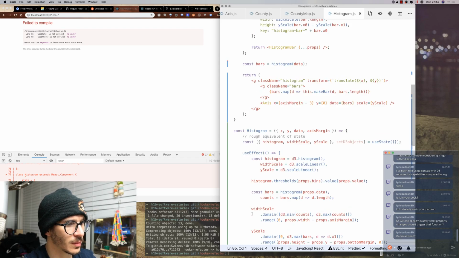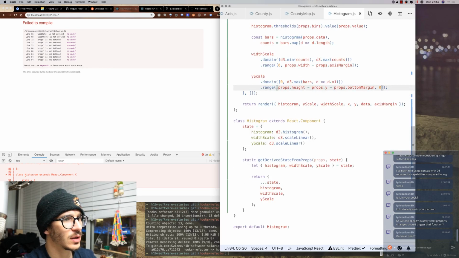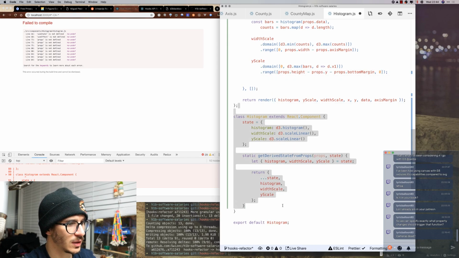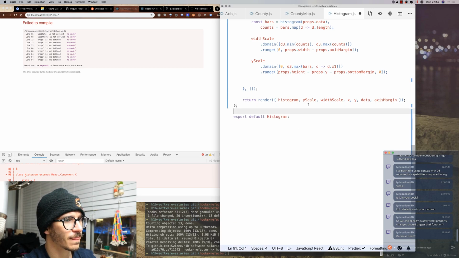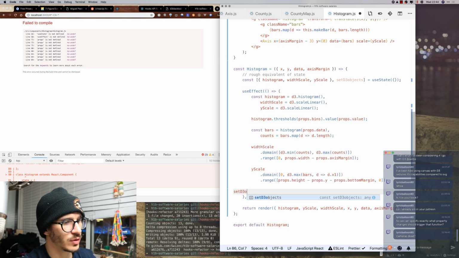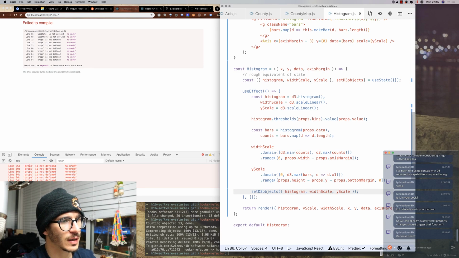So histogram updates thresholds, and in the end it calls setD3Objects with histogram, widthScale, and yScale. It sets all of that, gets bins from props as well, and also the value accessor, like that. So I can now delete this guy.